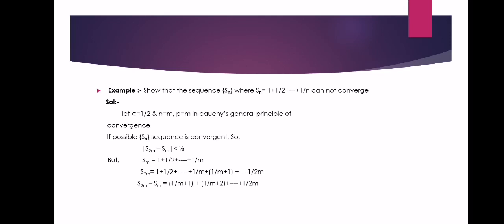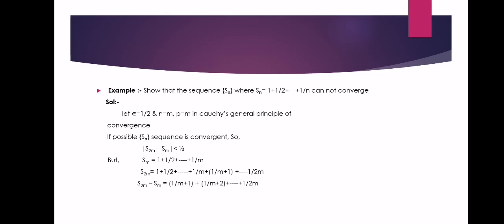So mod of S2m minus Sm is less than 1 by 2. But Sm is equal to 1 plus 1 by 2 plus and so on up to 1 by m. So S2m is equal to 1 plus 1 by 2 plus and so on up to 1 by m, plus 1 by m plus 1, plus and so on up to 1 by 2m.